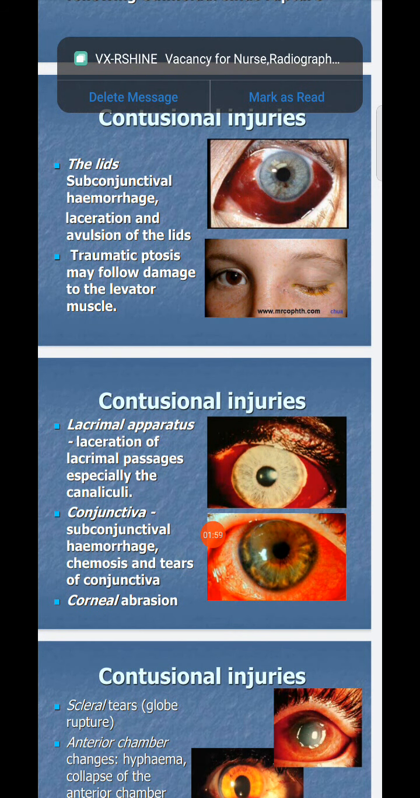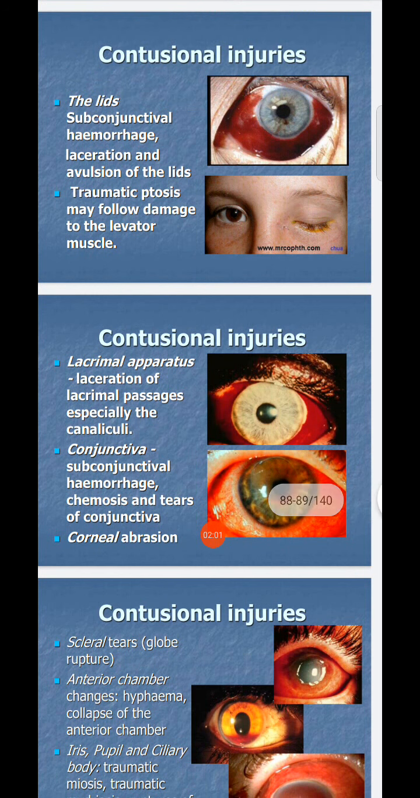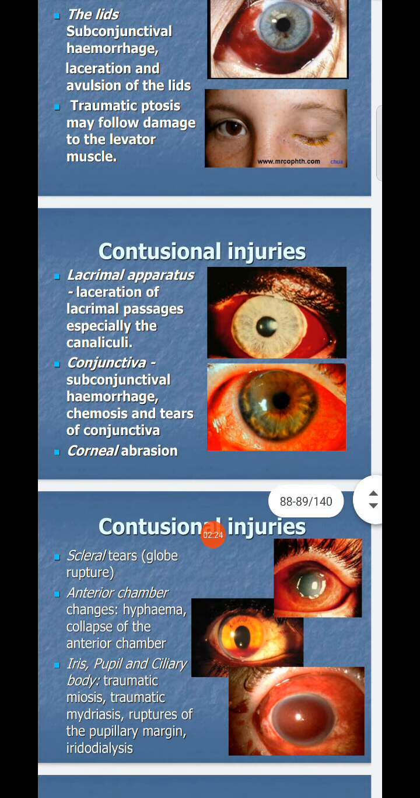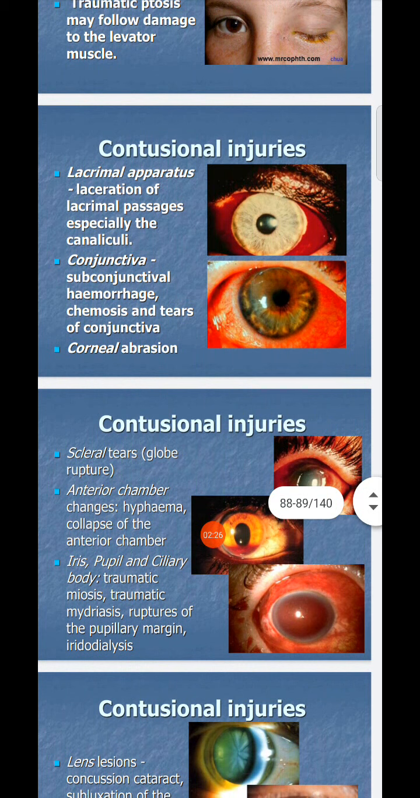Lacrimal apparatus: laceration of the lacrimal passage, especially the canaliculi. Conjunctiva: subconjunctival hemorrhage, chemosis and tears of the conjunctiva. Corneal abrasion. These are the contusional injuries. There may be laceration of the conjunctiva, and corneal abrasion also will happen. Then sclera tears, globe rupture, anterior chamber,